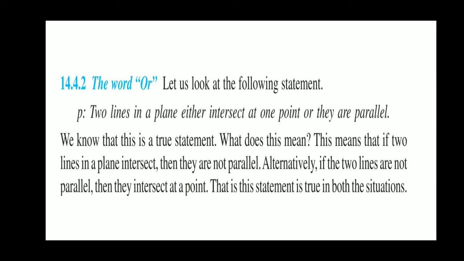Only one part can be true; both cannot be true at one time. If the lines intersect at a point, they cannot be parallel, and if they are parallel, they cannot intersect. So with the connecting word "or", the compound statement will be true if any one of the components is true.